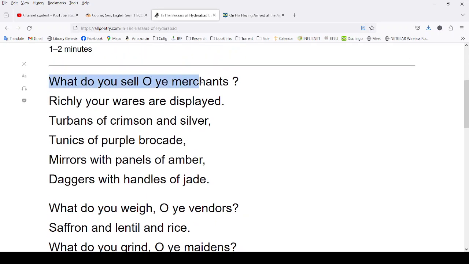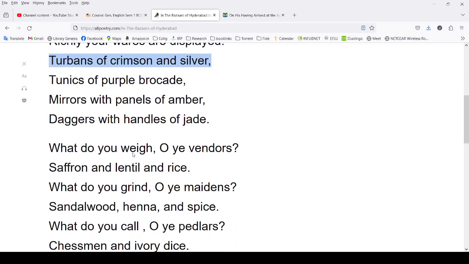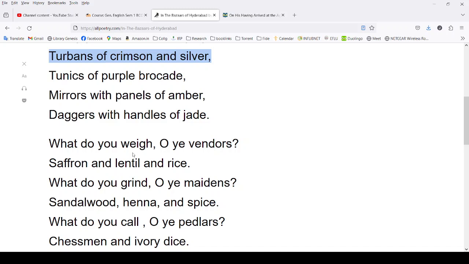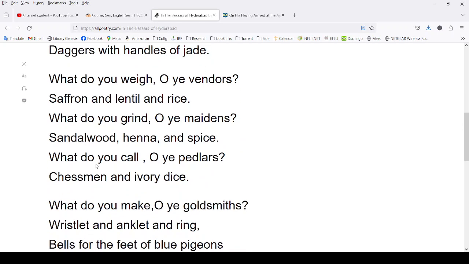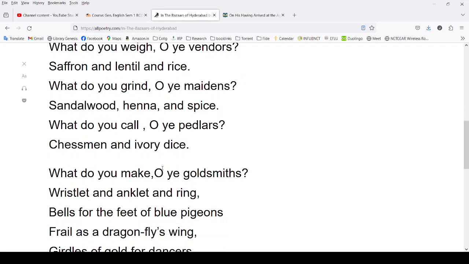So, what do you sell, O ye merchants? Richly your wares are displayed, turbans of crimson and silver, tunics of purple brocade, mirrors with panels of amber, daggers with handles of jade. What do you weigh, O ye vendors? Saffron and lentil and rice. What do you grind, O ye maidens? Sandalwood, henna, and spice. What do you call, O ye peddlers? Chessmen and ivory and dice.